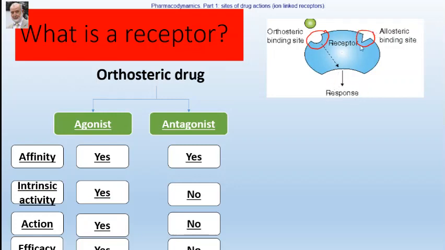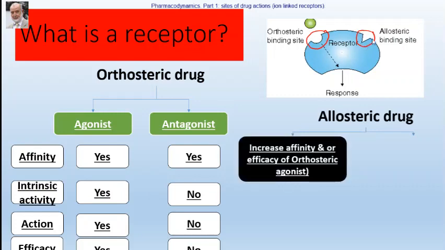A second site is the allosteric binding site. As we have said, once the agonist binds to this receptor, usually, but sometimes some drugs can produce very little, usually they don't produce action on their own. So what do the allosteric drugs do once they bind to the receptor?